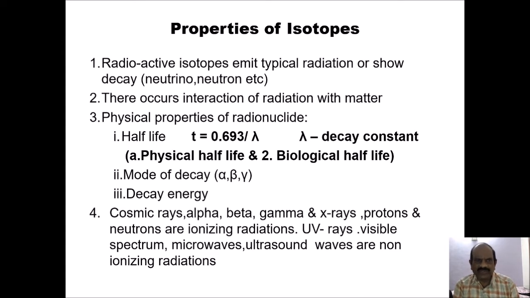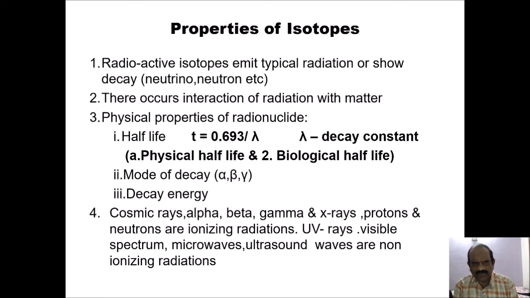Half-life is the first basic property, T is equal to 0.693 divided by lambda. Lambda is nothing but the decay constant. Now there are two types of half-life that we will see. One is physical half-life and the second is biological half-life. Then every radionuclide has the property of decay, or what we call disintegration. We have learned that the mode of decay is in the form of particles or rays, what we call alpha, beta and gamma. And also they have a certain decay energy.